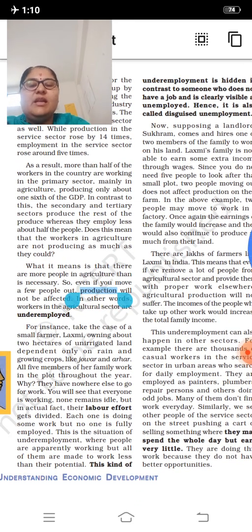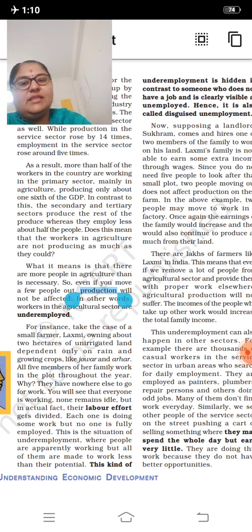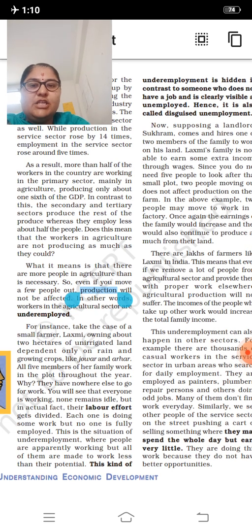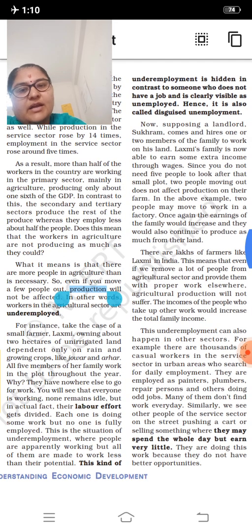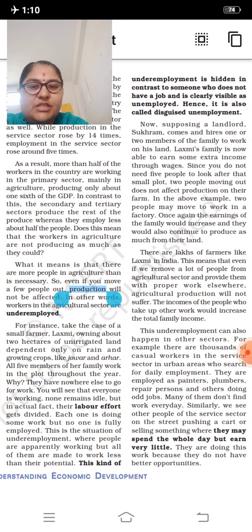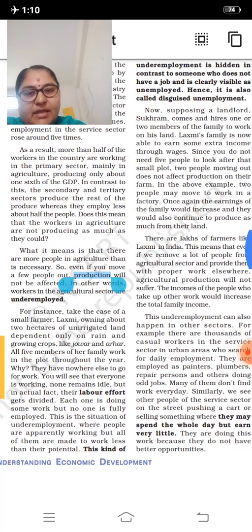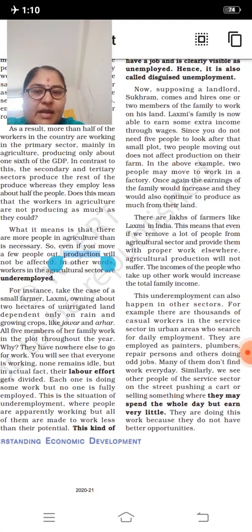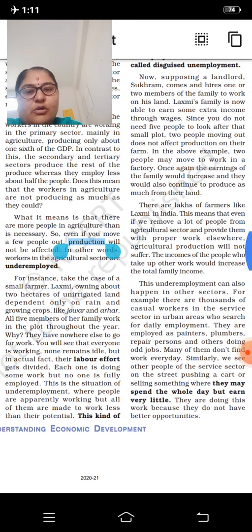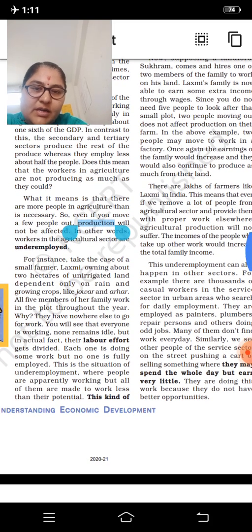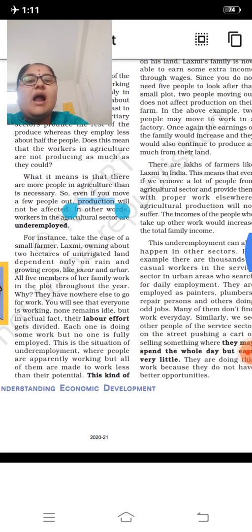As a result, more than half of the workers in the country are working in the primary sector, mainly in agriculture, producing only about 1/6 of the GDP. In contrast, the secondary and tertiary sectors produce the rest of the produce, whereas they employ less, about half of the people. Does this mean that workers in agriculture are not producing as much as they could? What does it mean? That there are more people in agriculture than is necessary. So even if you move a few people out, production will not be affected. In other words, workers in the agricultural sector are underemployed.